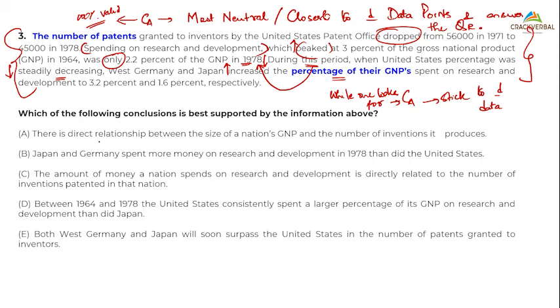Let's see. There is a direct relationship between the size of a nation's GNP and the number of inventions it produces. Students with A, where do you see inventions? I see patents. Do I see inventions? Look at the trap. What trap do you think it is?